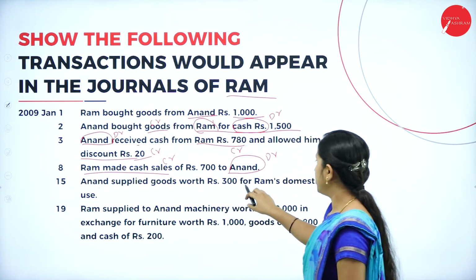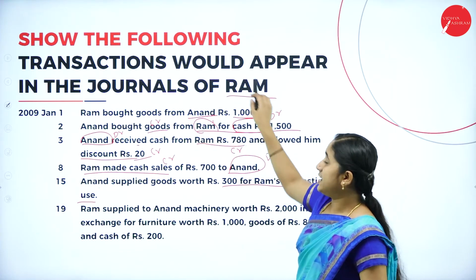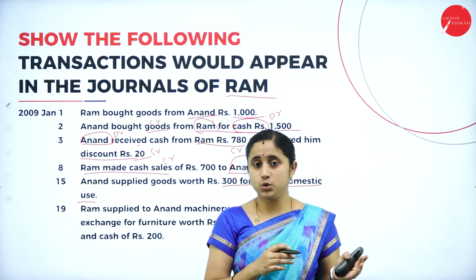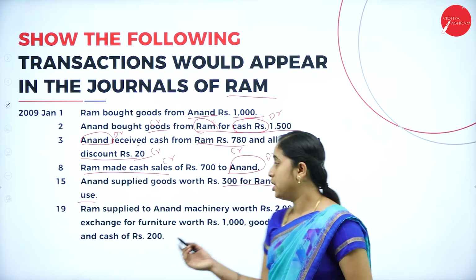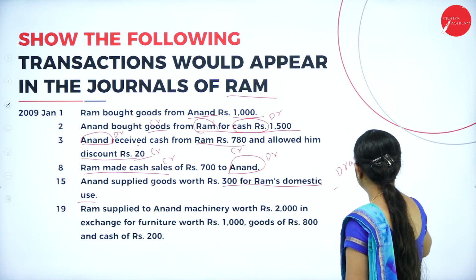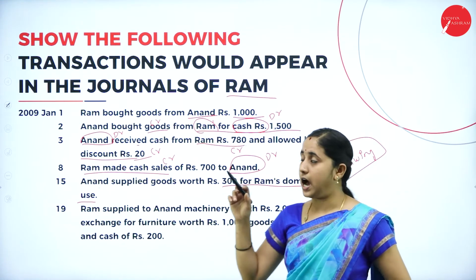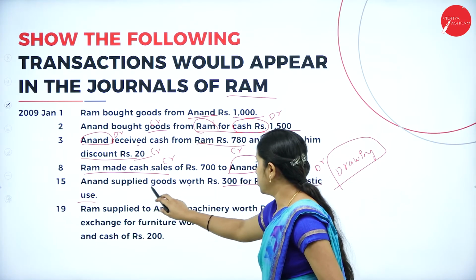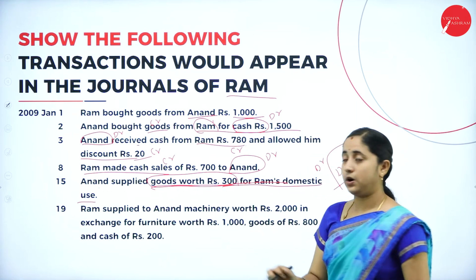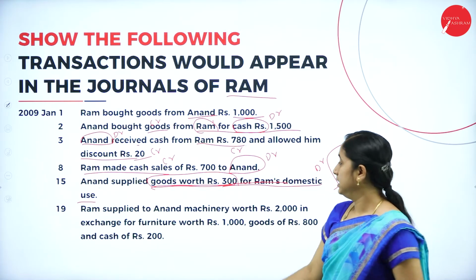Next, Anand supplied goods worth rupees 300 for Ram's domestic use. You are preparing journal entries in the books of Ram. So, for Ram, it is a personal purpose. He is using the goods for personal use, which means it is a drawing. Drawing is an expense. You should debit the drawing. Drawings account debtor to, he is taking goods, that is stock. Drawings account debtor to stock account of rupees 300.